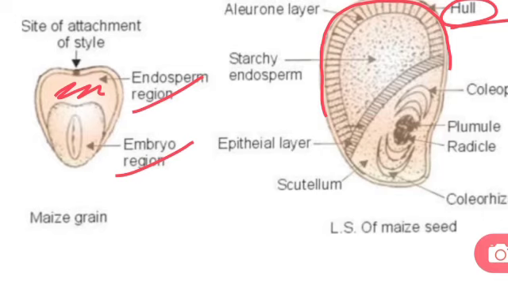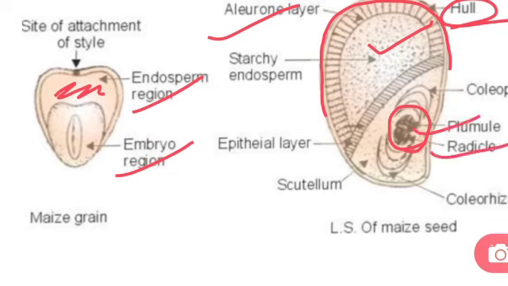Below that is the aleurone layer. Aleurone layer is the proteinous part, which again gives protection to the embryo. Then here comes the endosperm, the region where endosperm is present. Here is the small embryo, which contains the plumule and the radicle.